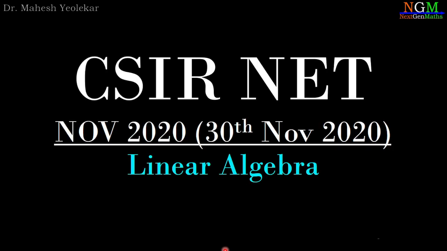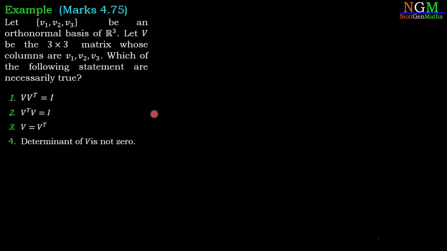In this video we are going to discuss the problem of CSIR NET November 2020 of linear algebra. Question: Let {V1, V2, V3} be an orthogonal basis of R3. Let V be the 3 cross 3 matrix whose columns are V1, V2, V3. Which of the following statements are necessarily true? We are given four options.